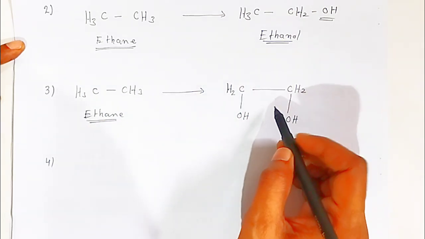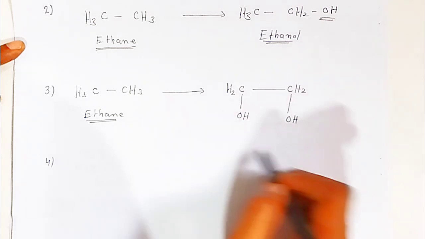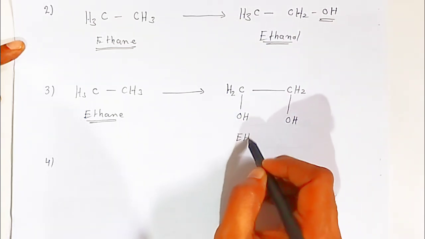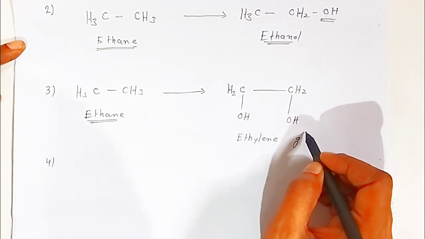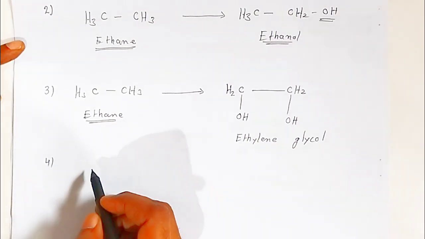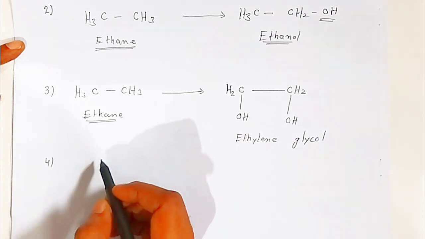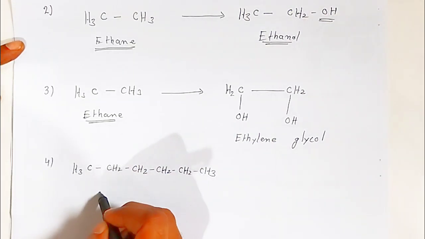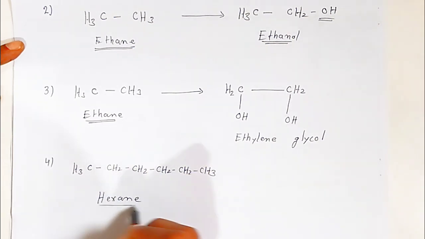The compound obtained is called ethylene glycol. If the molecule contains 2 OH, we call it glycol. So this is called ethylene glycol. One more example I am going to explain to you students. If you are replacing more than 3 hydrogens, say for example this is your hexane. This is also a type of hydrocarbon students, hexane.